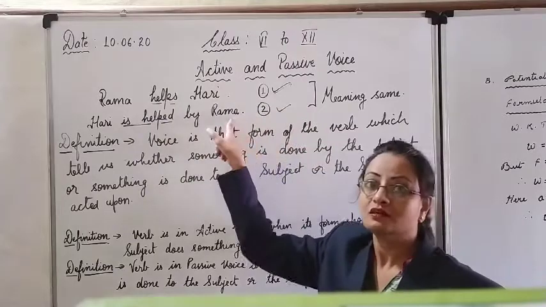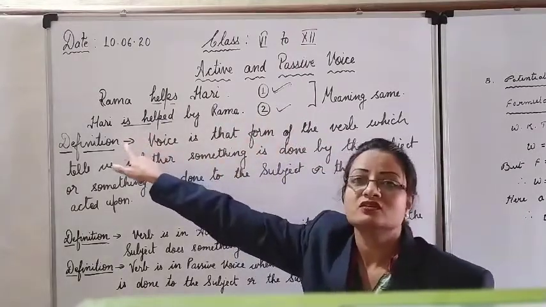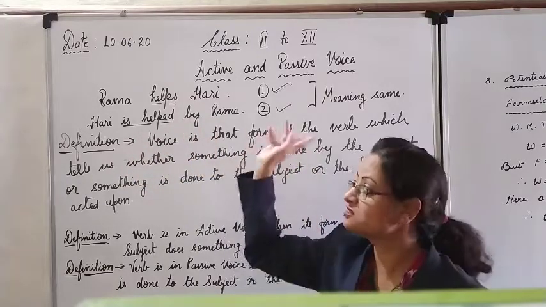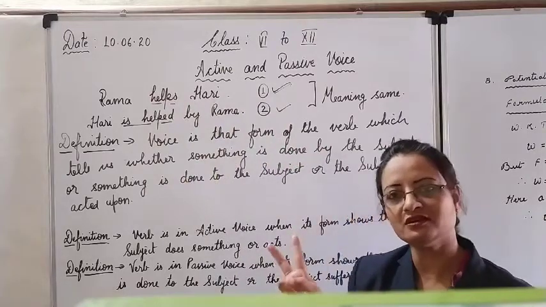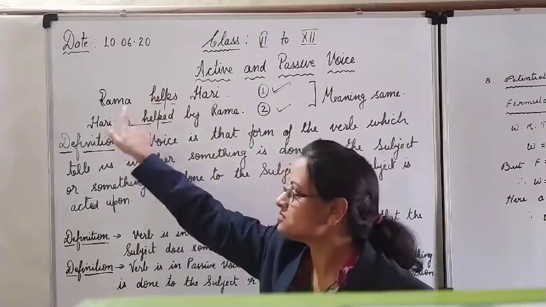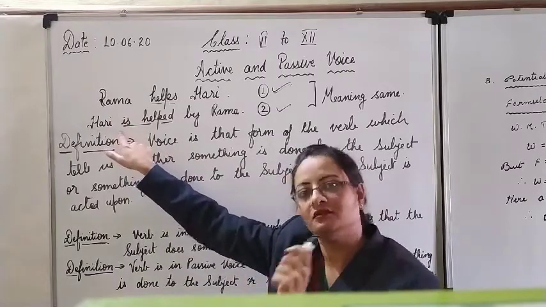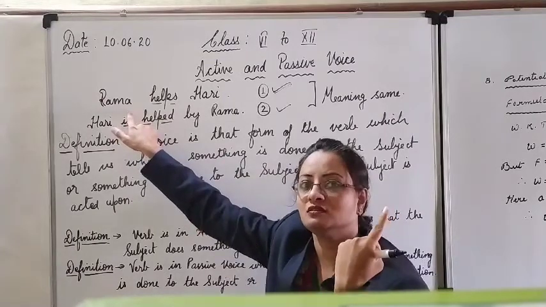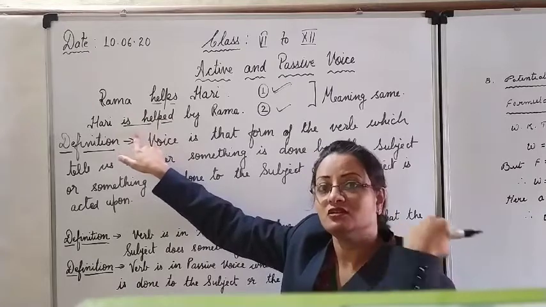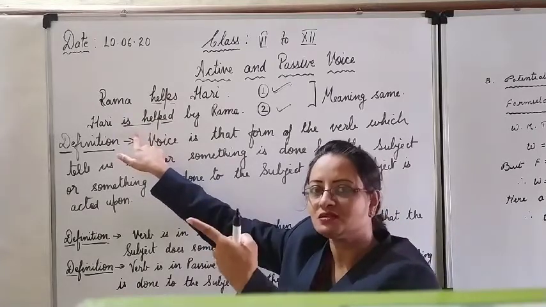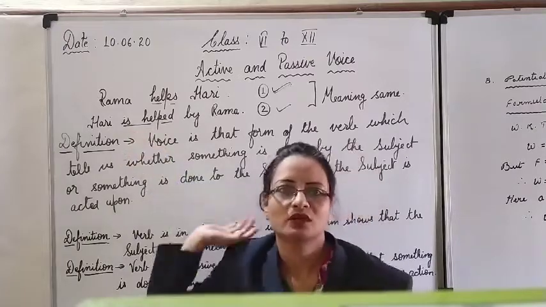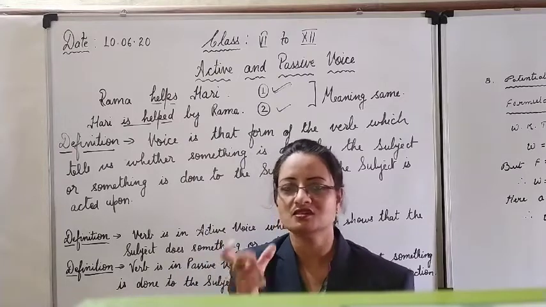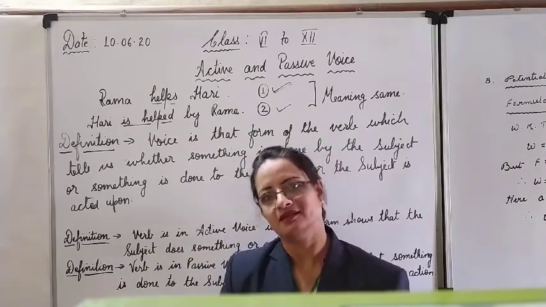In the second, the subject suffers the action done by the object. The subject is the sufferer, receiver of the action. Action is done on the subject. Clear? Only two things are there. Action is done by the subject. Action is done on the subject. Clear? Only these two things. You remember? Here, active voice, action is done by the subject. And in the passive voice, action is done to the subject. Who does? The object, vice versa. Okay? So here the concept ends. Now we are going to see some of the rules based on how to change active voice sentences into passive voice sentences.